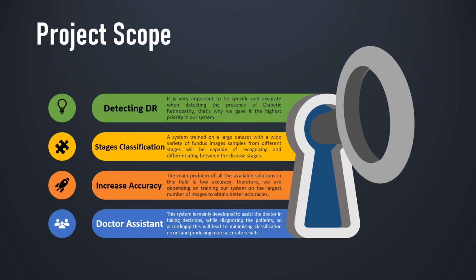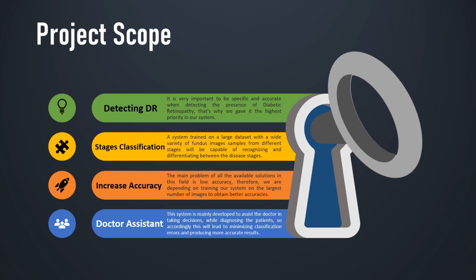Depending on the main problems of the current situation, our project scope was decided. Obviously, detecting DR had the highest priority due to its significant importance, especially in the early stages. Classifying the stages of the disease within an acceptable range of accuracies is no doubt the first and most important step in the process of treatment. This whole system is carefully designed and implemented to act as a doctor assistant. This will help us get the best possible results.